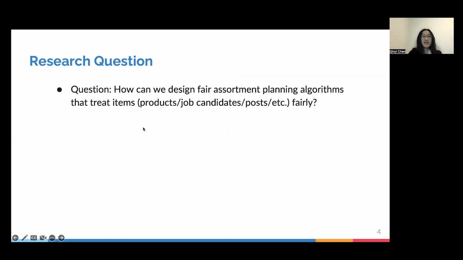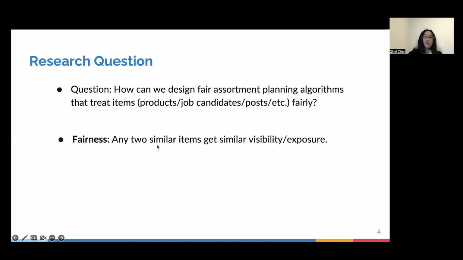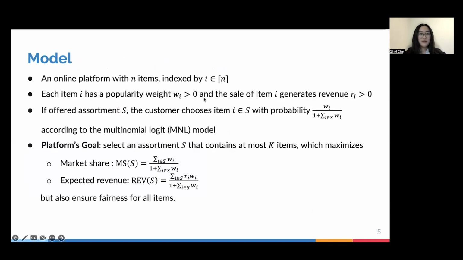This motivated us to ask the following question: can we design some kind of fair assortment planning algorithm that helps us treat items on online platforms in a fair manner? Here, when we say fair, what we mean is we want any two similar items to get a similar amount of visibility or customer exposure. Now, let me formally define what I mean by first introducing our model.